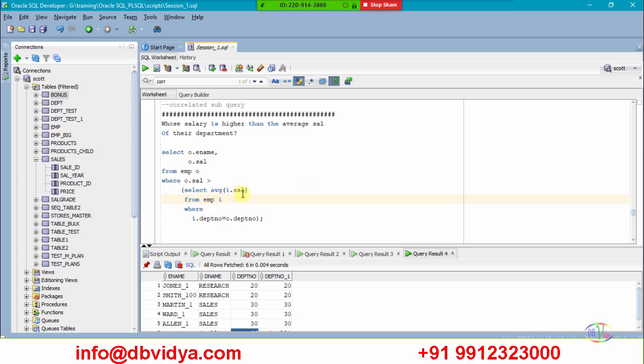Average salary of which department? The department of this outer query. So I.DEPT, here I am using a join. I.DEPT number equal to O.DEPT number. Just go through once again. Read this statement and also the select statement.